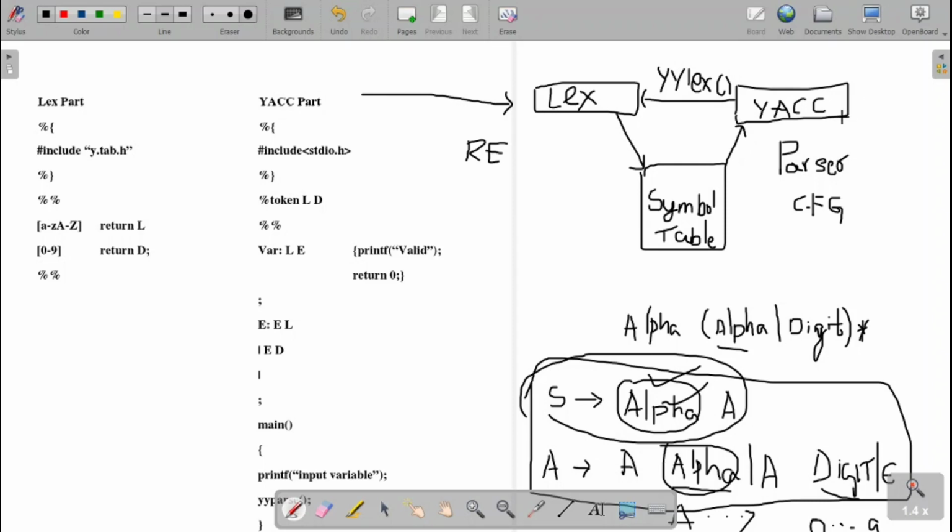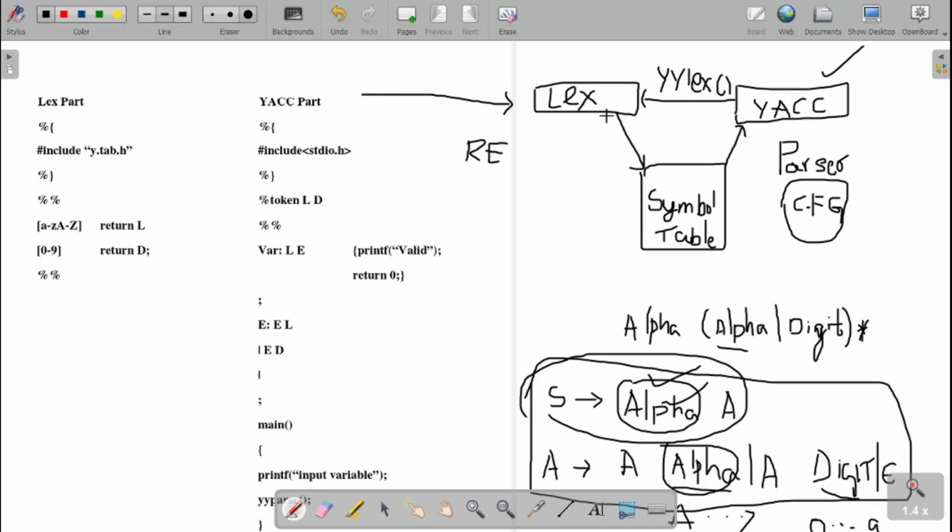The Yawk, or the parser, is a high level routine. The Yawk will have the context free grammar built into it. Whenever it needs the token, it will call the lexer by making the call YYLex. The lexer will give the token to the parser with the help of the symbol table. So this we call the lexer parser communication.